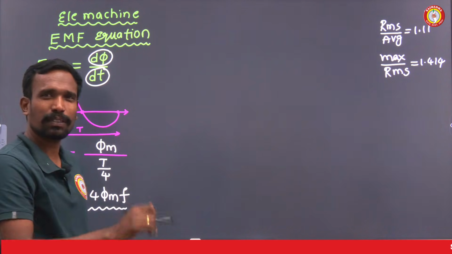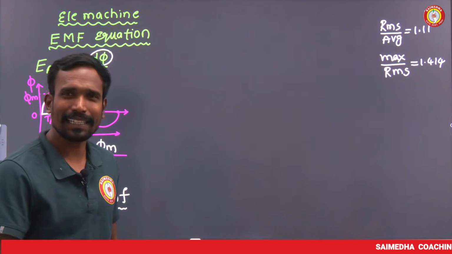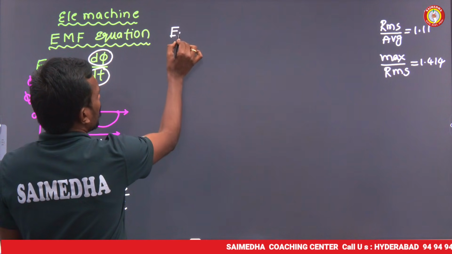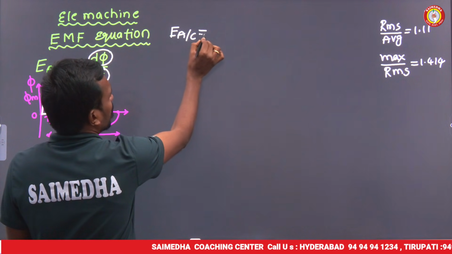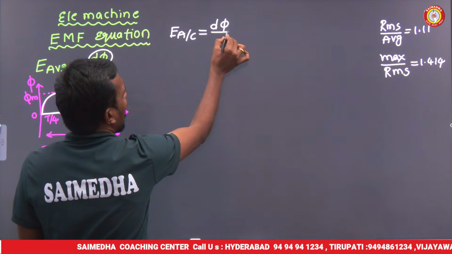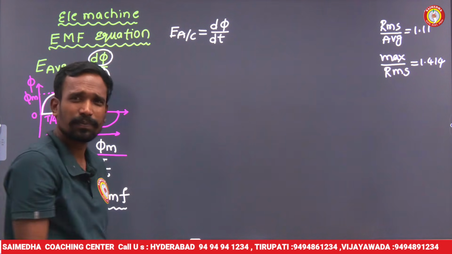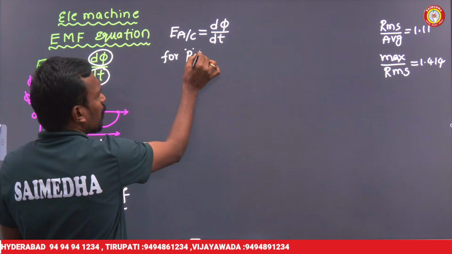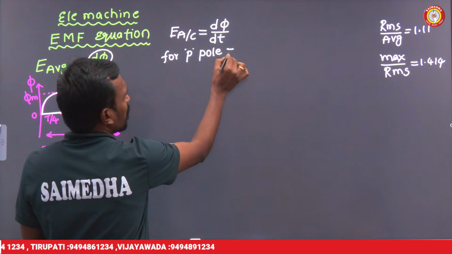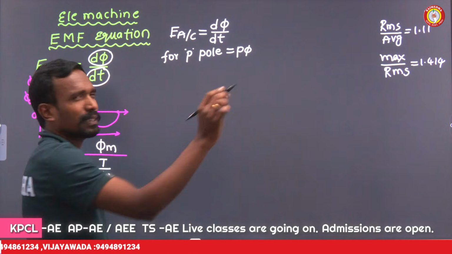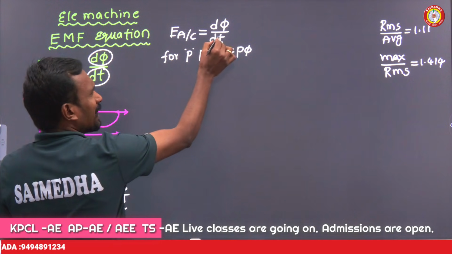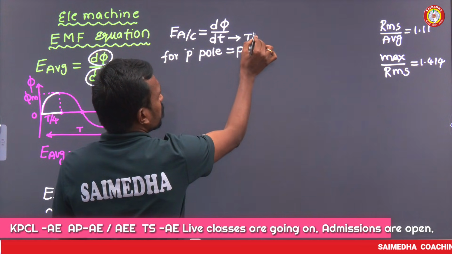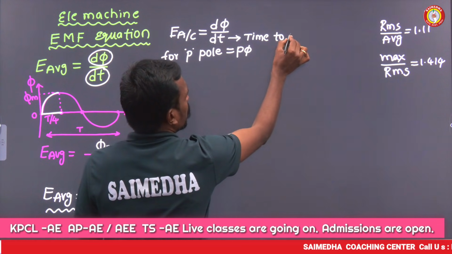This is for the transformer. For example, in a DC machine, I want to calculate EMF. The same: E average per conductor is equal to dφ/dt. As usual, there will be no change. What is dφ? If I have P number of poles, each pole φ webers, for P poles it is P into φ webers. What is dt? dt is the time to complete one revolution.